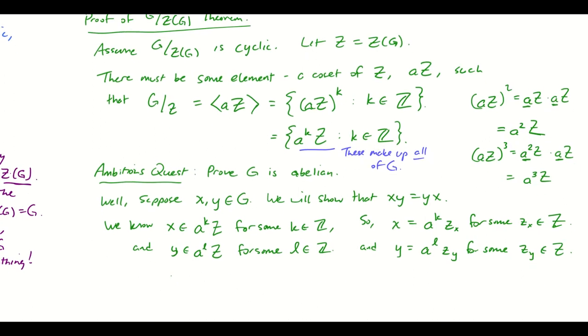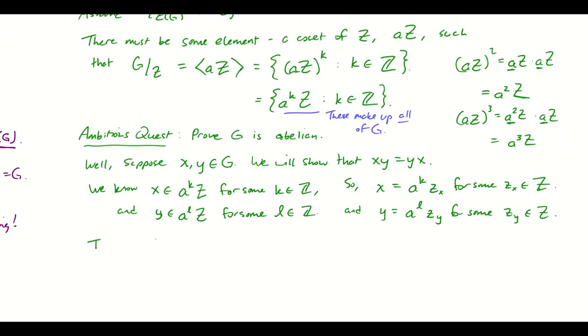So then x times y is equal to a to the k zx times a to the l zy, and yx is equal to a to the l zy times a to the k zx. We want to show these are equal.